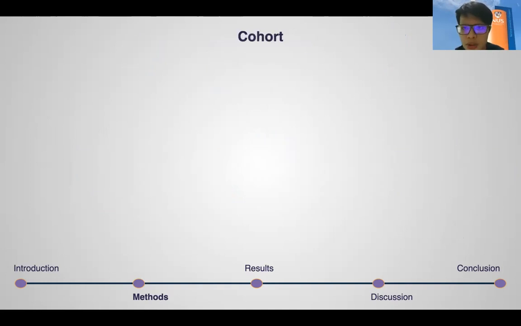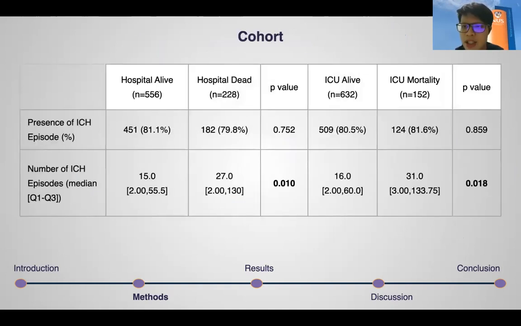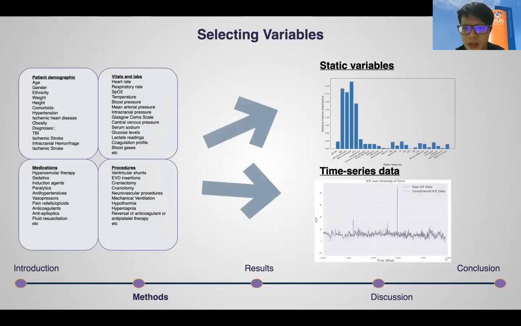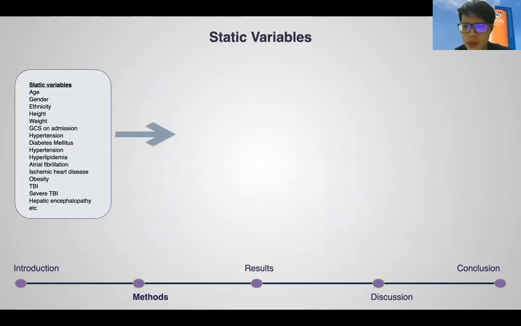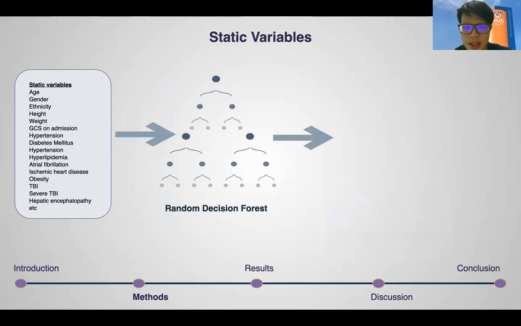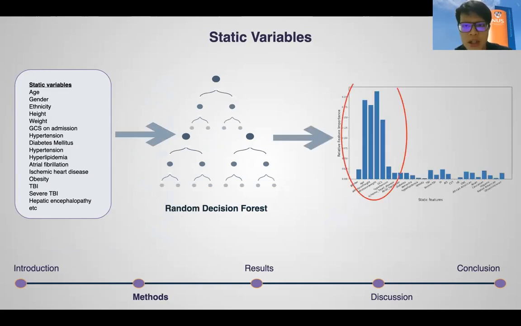First, our team demonstrated on univariate analysis that ICH episodes were significantly correlated with hospital and ICU mortality, confirming the importance of predicting ICH episodes. Secondly, in our data exploration, we stratified our variables into two, static and dynamic, to better evaluate their relationship with ICH. For the static variables, we used random forest regression to identify pertinent factors correlated with ICH. Age, BMI, and admission GCS were identified.